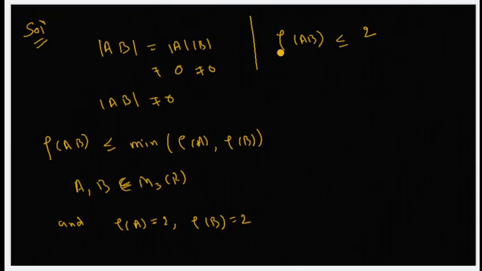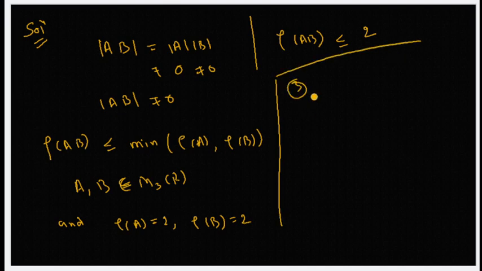But we can understand by this. For the third option, we know that the rank of AB is greater than or equal to rank of A plus rank of B minus 3. It means rank of A is 2, rank of B is again 2, minus 3, which is 1.